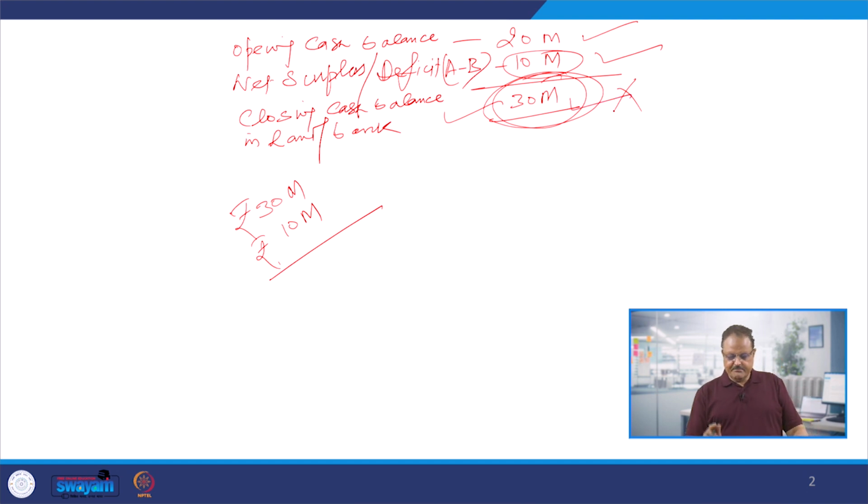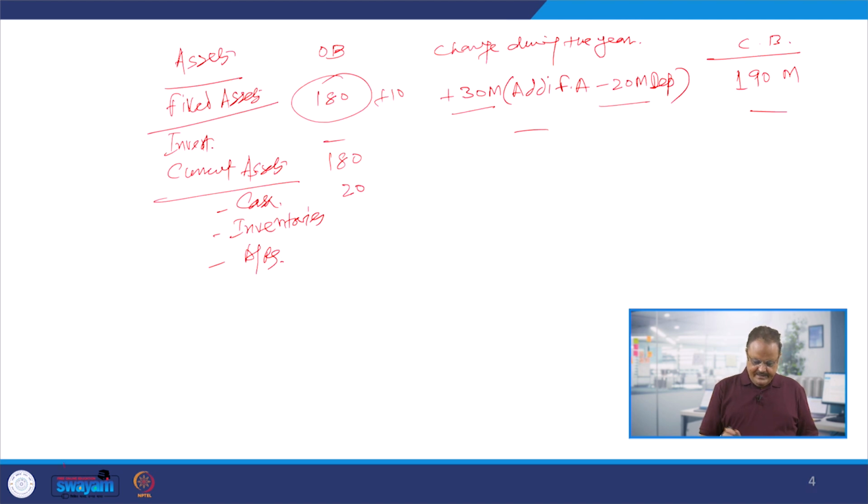So it means 20 plus 10, 10 is from the surplus of the n plus 1 year. So total closing cash balance is going to be 30 million. So the change in the year is 10 million, plus 10 million addition. So total cash with us is 30 million. And in this case we will have to find out 190 million of the fixed assets, cash is 30 million, and then we have to find out the inventory.